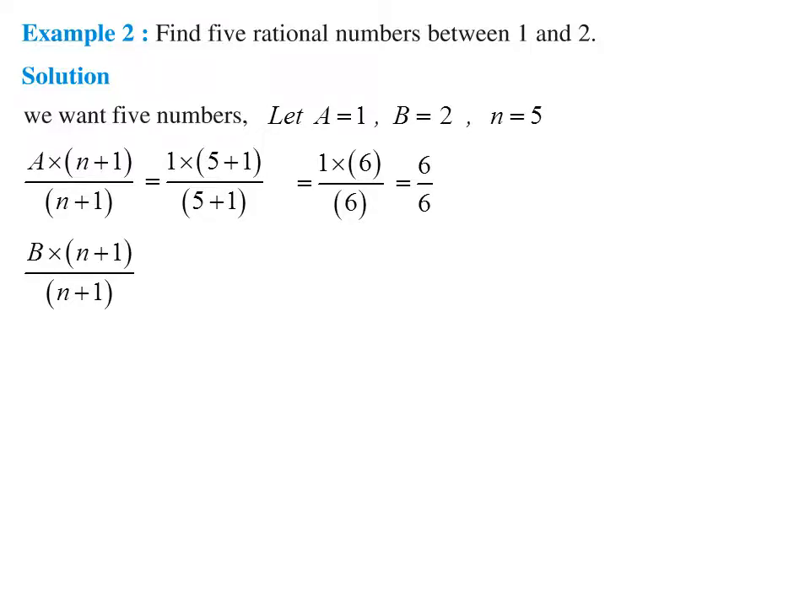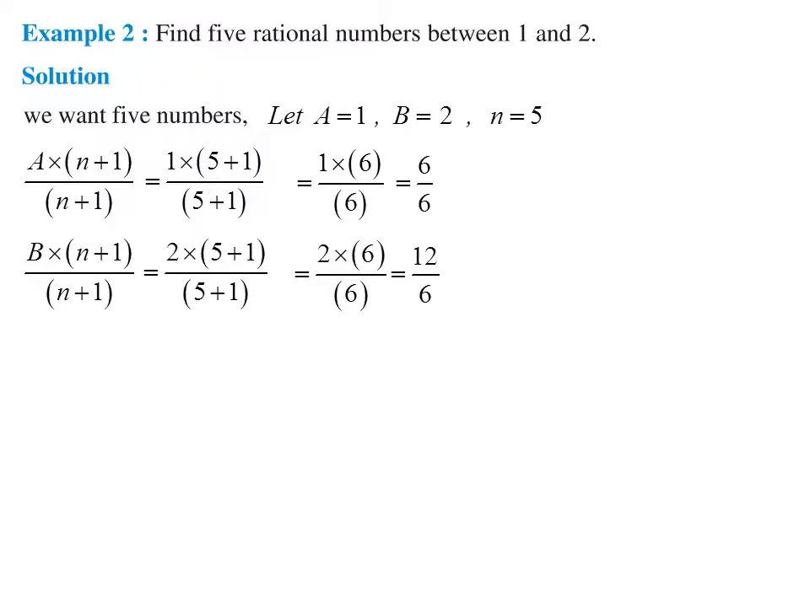Again, in place of b we have to write 2, and in place of n we have to write 5. So now it can be written as 2 into 5 plus 1 divided by 5 plus 1. So now it will become 2 into 6 divided by 6, so it will become 12 divided by 6. So now what we have found: the first number is 6 by 6 and the second number is 12 by 6.